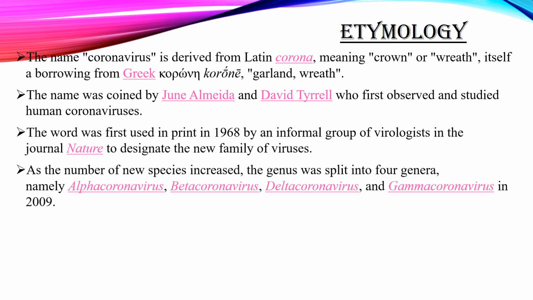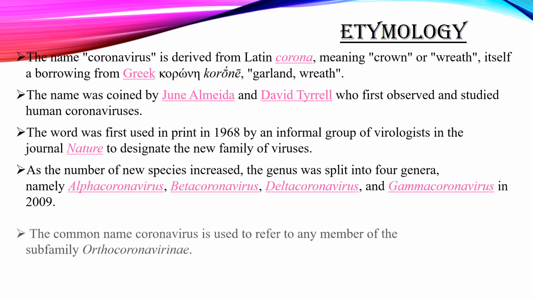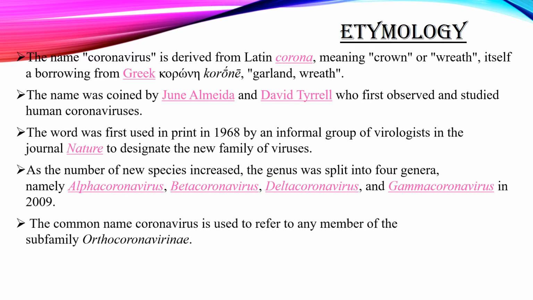As the number of new species increased, the genus was split into four genera, namely alphacoronavirus, betacoronavirus, deltacoronavirus, and gammacoronavirus, in the year 2009. The common name coronavirus is used to refer to any member of the subfamily Orthocoronavirinae. As of the year 2020, 45 species are officially recognized.